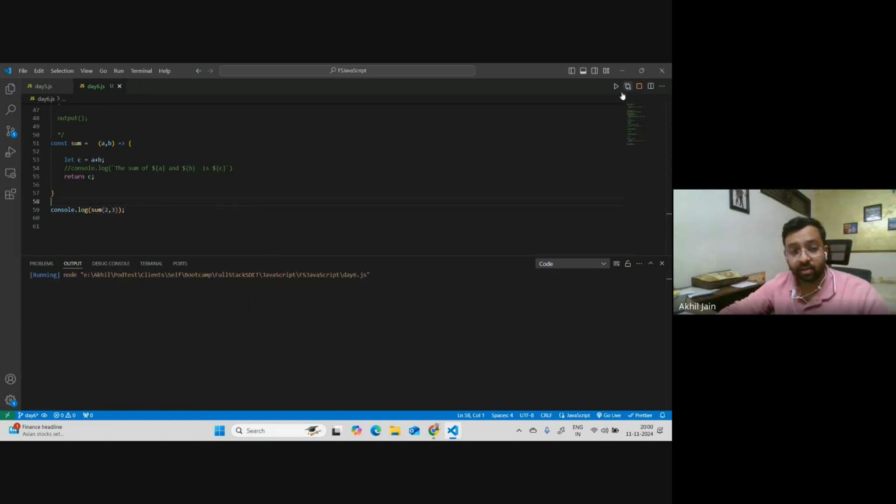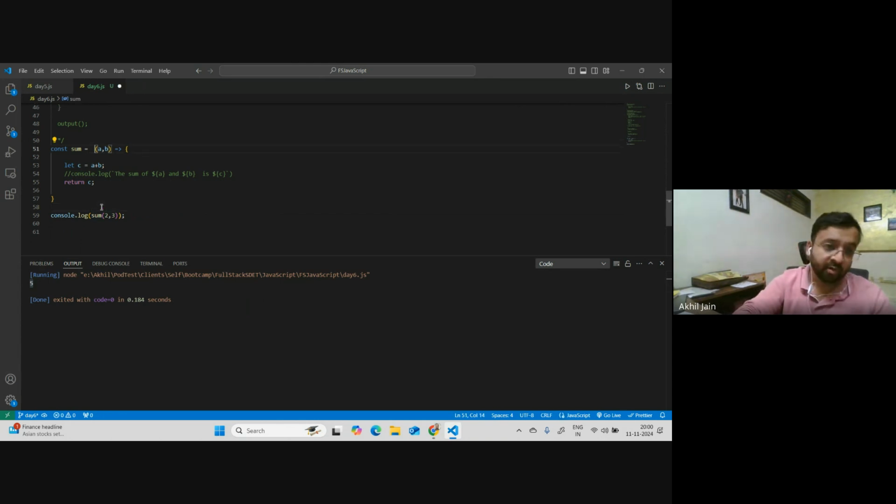Okay, so let's run this. You can see, 5. This is how it works, and this is called arrow functions. And these are the 3 different types of functions which can exist in JavaScript when it comes to writing a function. There are other concepts which I just said, higher order functions and other things, but this is about the arrow function.